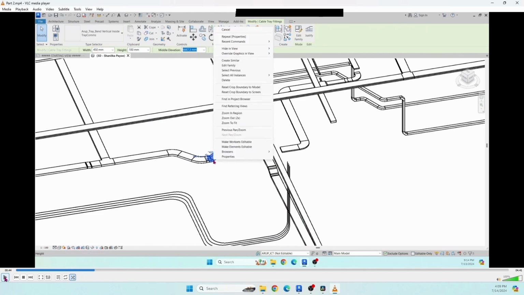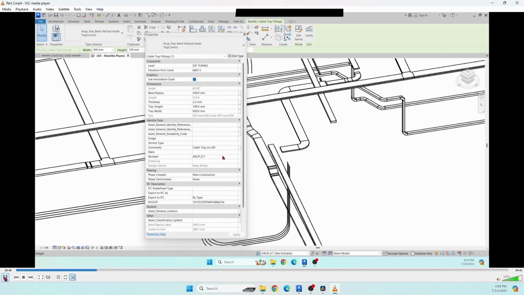You have to right click that fitting and from the drop down menu click the properties. You can see here angle, bend radius, length, thickness, tray height, width, size all are given.